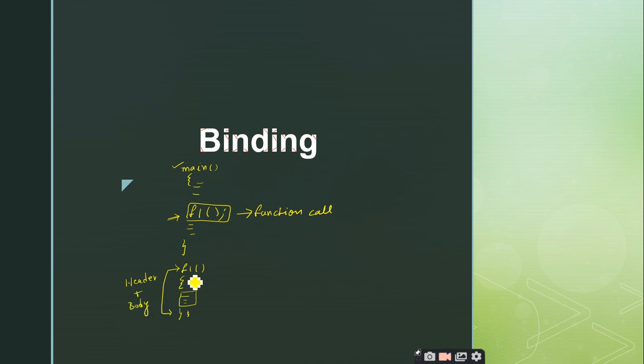The first line, which tells the compiler the name of the function, the return type of the function, and the number of arguments of the function, is called the header, and the actual statements present inside the opening curly brace and the closing curly brace form the body, right? So combined, header plus body, we call a function definition. Is it clear?